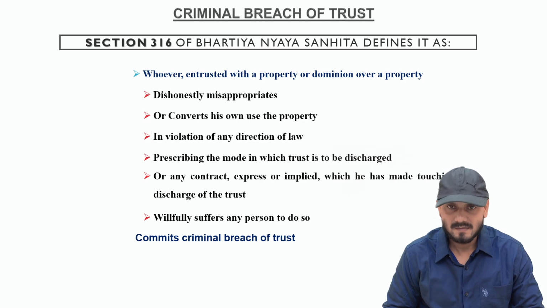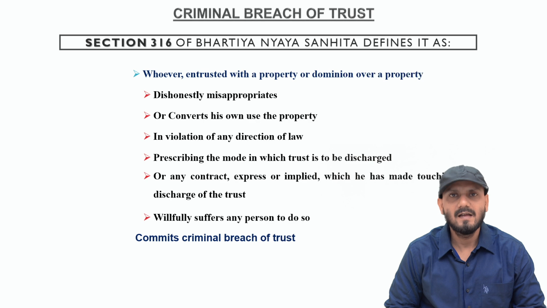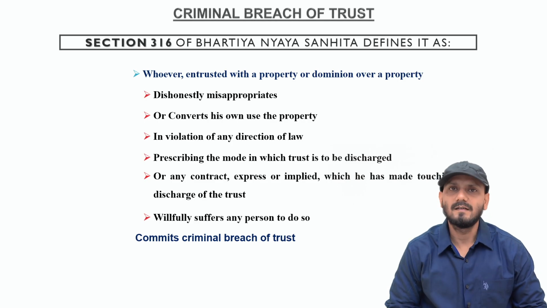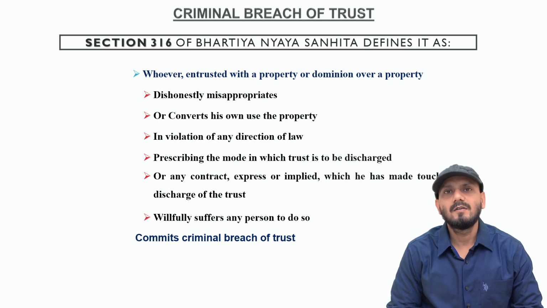Let me give you a very simple illustration. Suppose I am going to the UK for vacations and I have a car. I handed over that car to my friend, saying that I am going to the UK for 2 months and you just take care of this vehicle. Now what he did, he registered my vehicle with Uber or Ola in violation of my direction. And whatever profit was coming from that Ola and Uber company, he starts using that money for his own use.